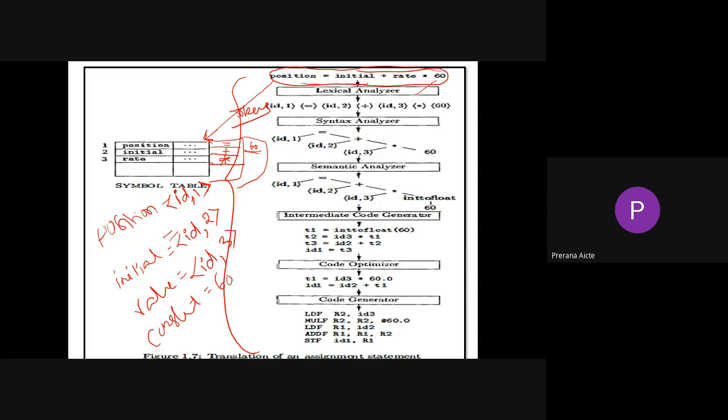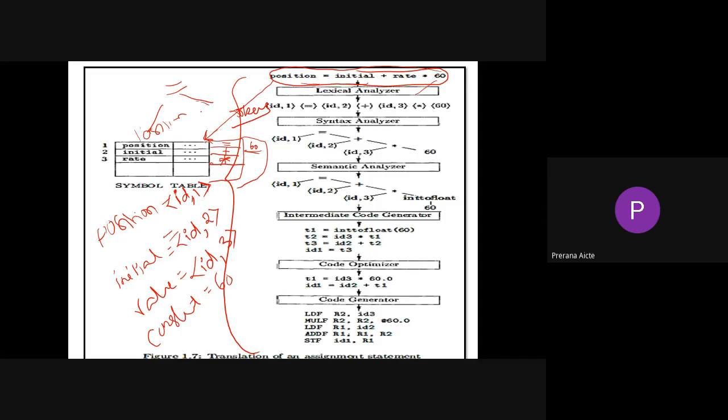Fine. Right. So the outcome of the lexical analyzer is tokens. Those divided tokens are directly given to the syntax analyzer. The syntax analyzer will take those tokens and generate a parse tree. It will give the outcome as a tree. Right? See here how it will be. Operators should be at the internal nodes. Leaf nodes should be your identifiers, variables or literals. We can call them terminals, whatever. Right? So equal to. Right?